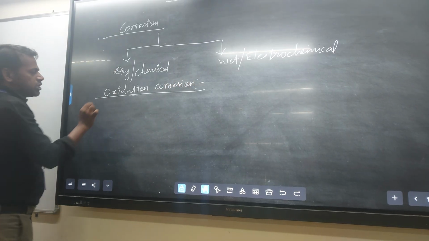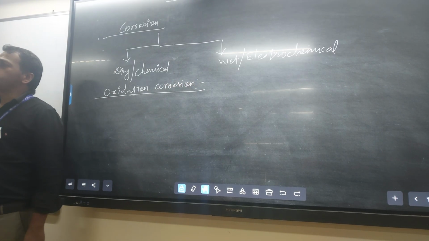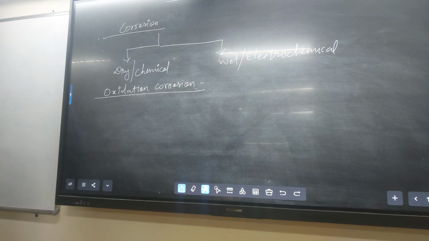It means the presence of O2 gas in our environment, which will definitely react with the metal surface and oxidize the metal to form a metal oxide, MO. That is oxidation corrosion.